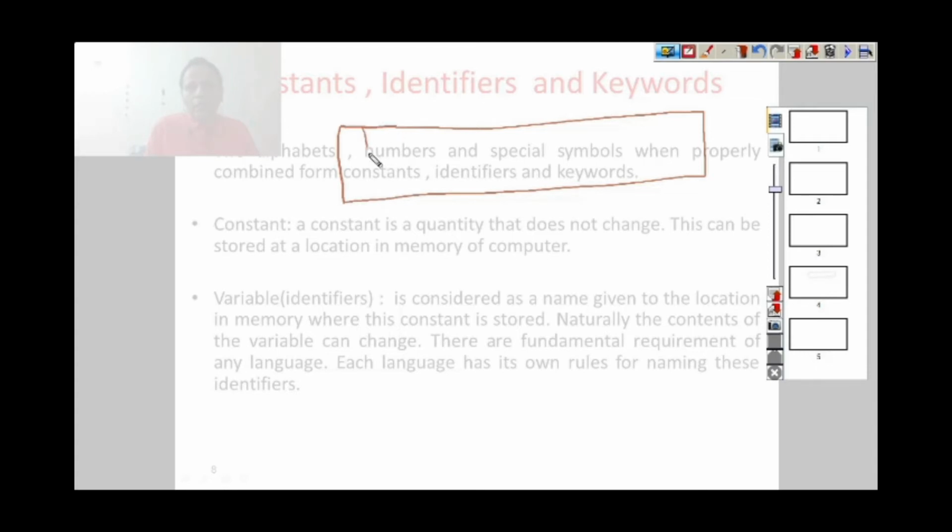Let's say this is computer memory, and it is divided into small parts. Every part stores a bit, either 0 or 1, and a combination of 8 bits is called a byte.